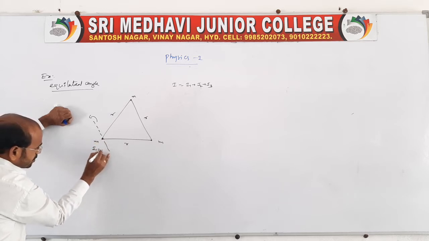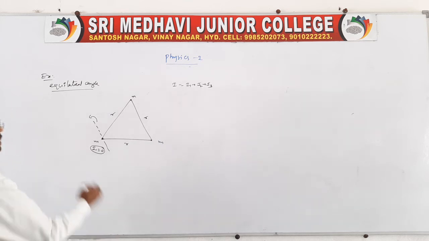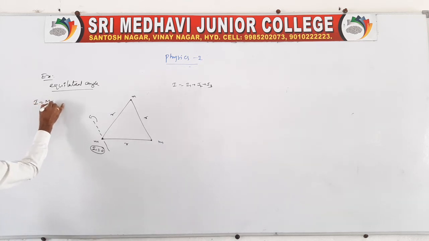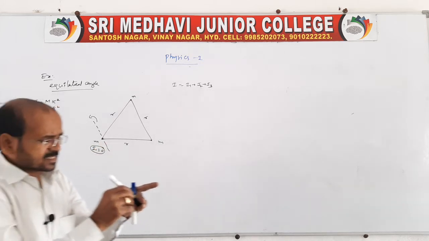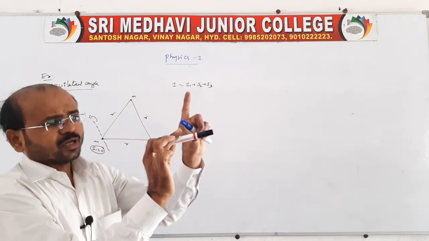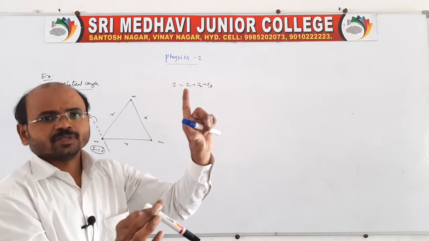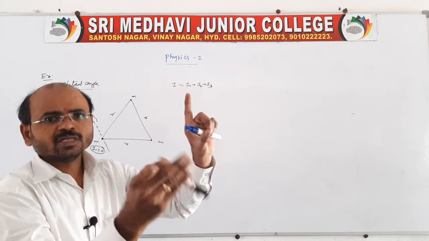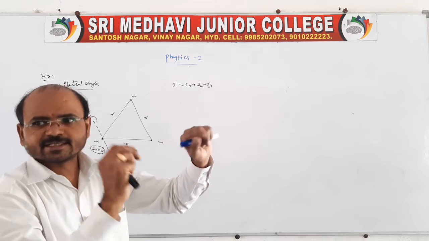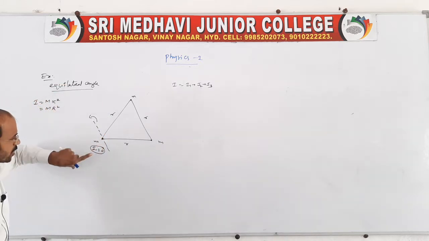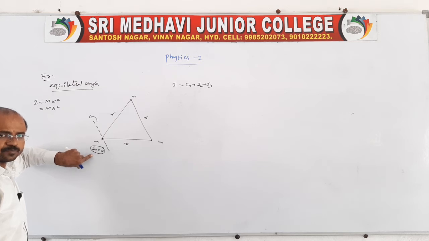About this axis there is no distance. When the axis passes through that point, the moment of inertia is 0, because the moment of inertia is nothing but mk square or mr square, right? There is no perpendicular distance because the axis is passing through that point. Distance is equal to 0, so at that point the moment of inertia will be 0.